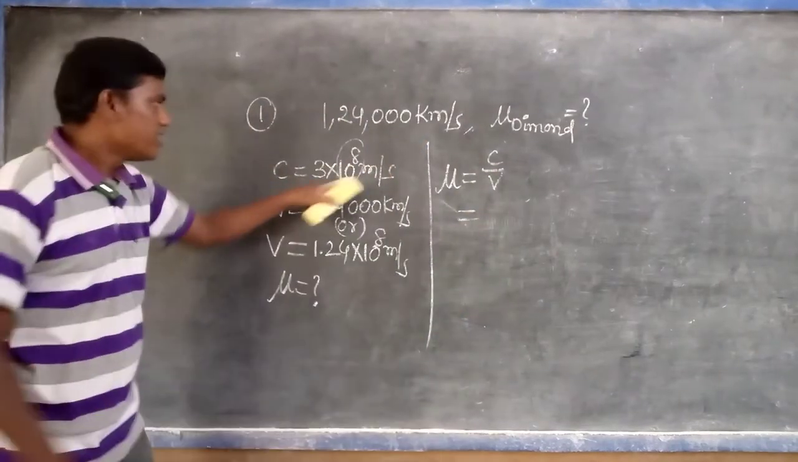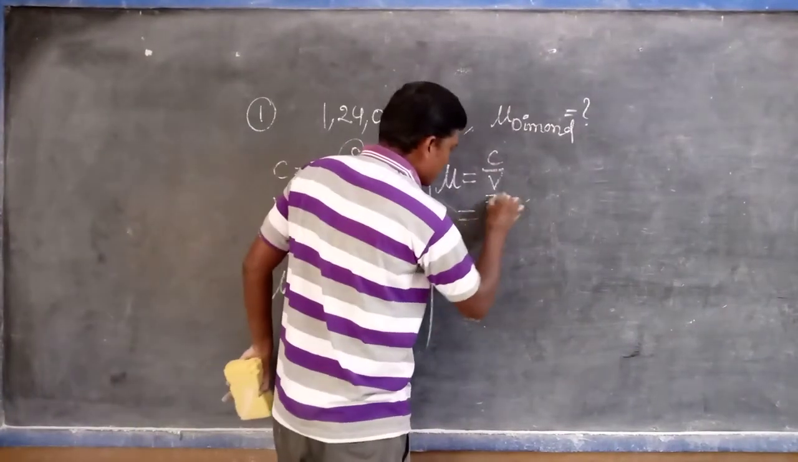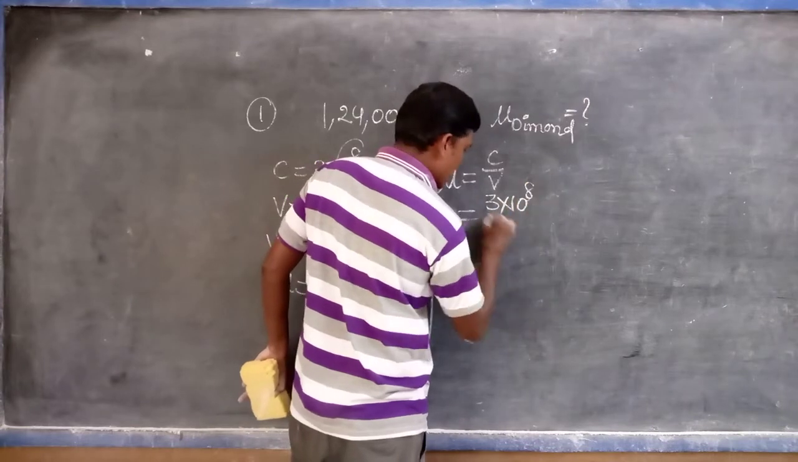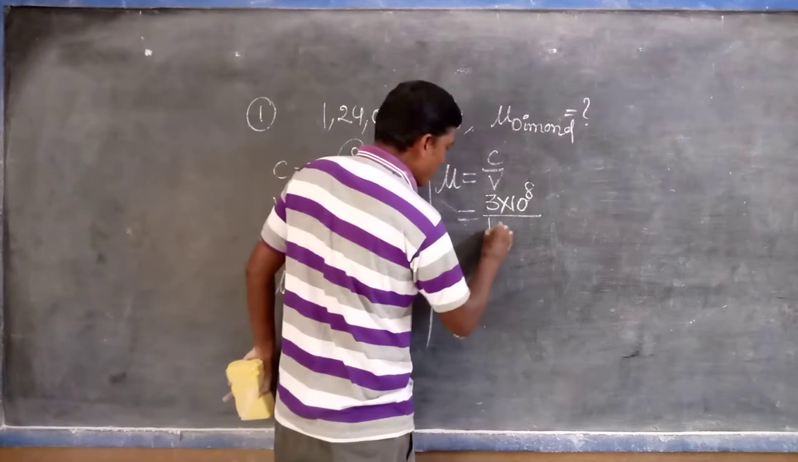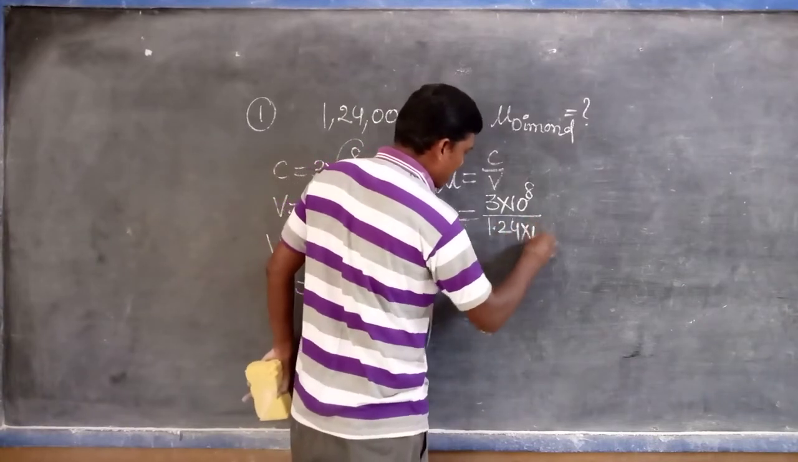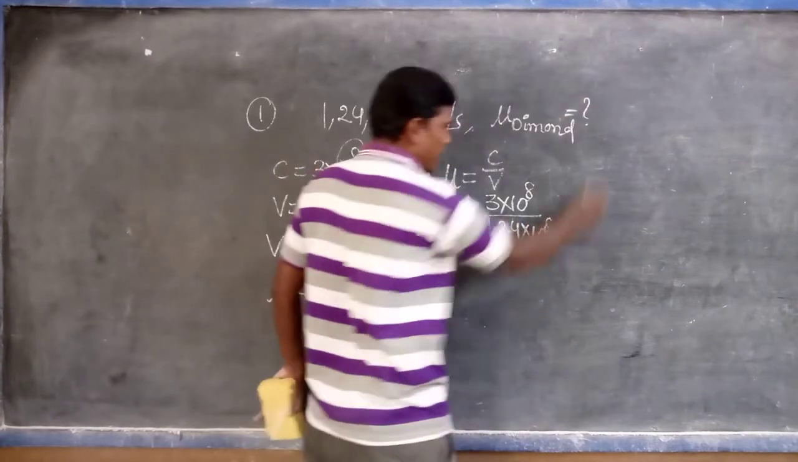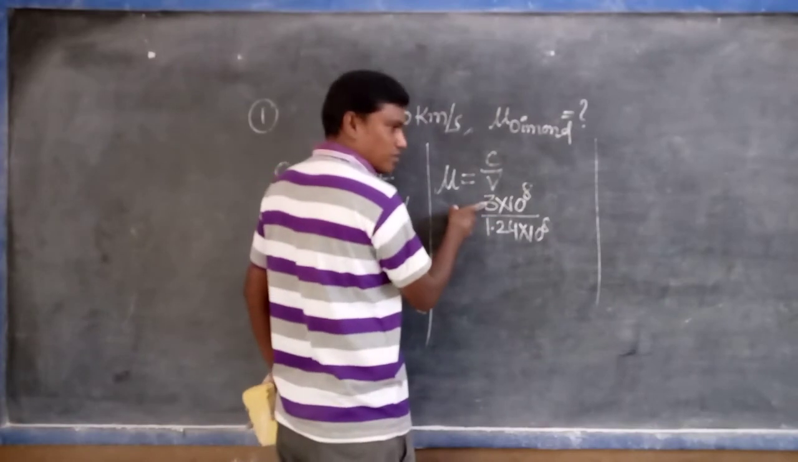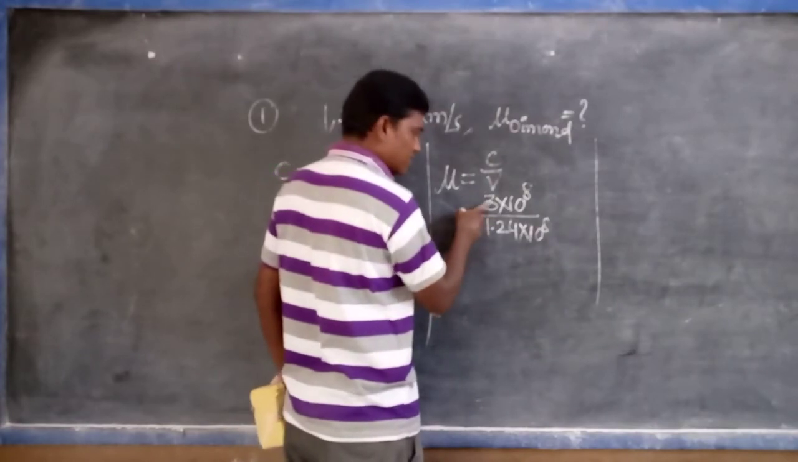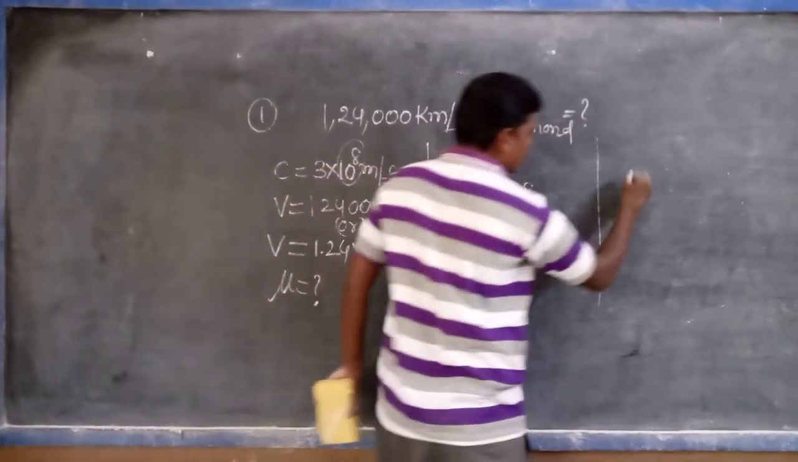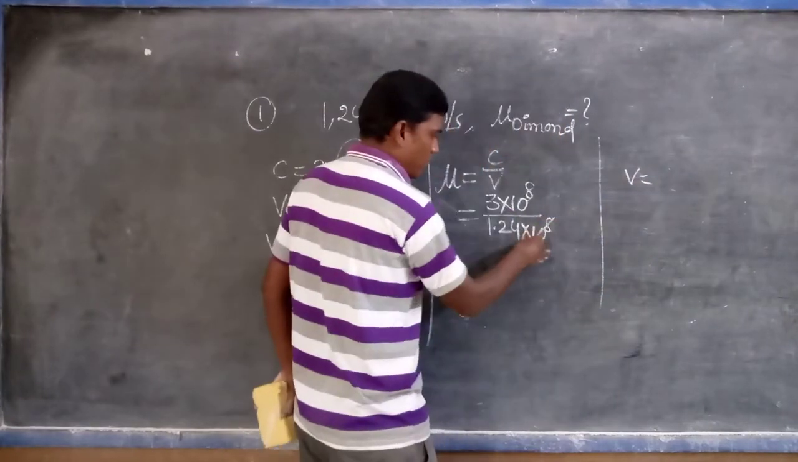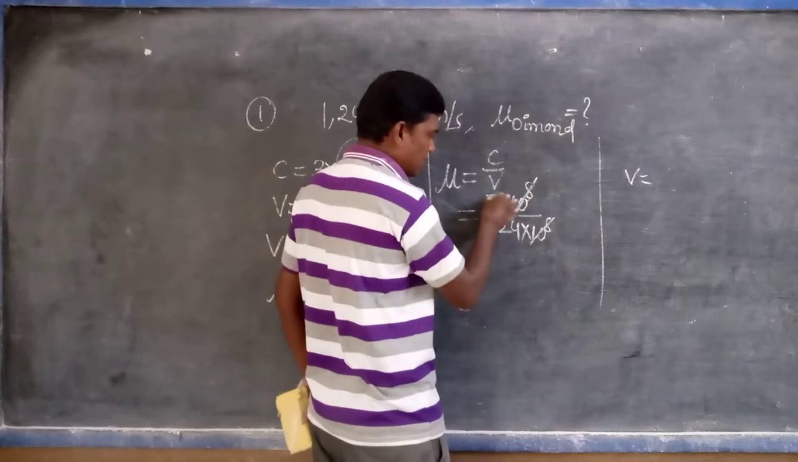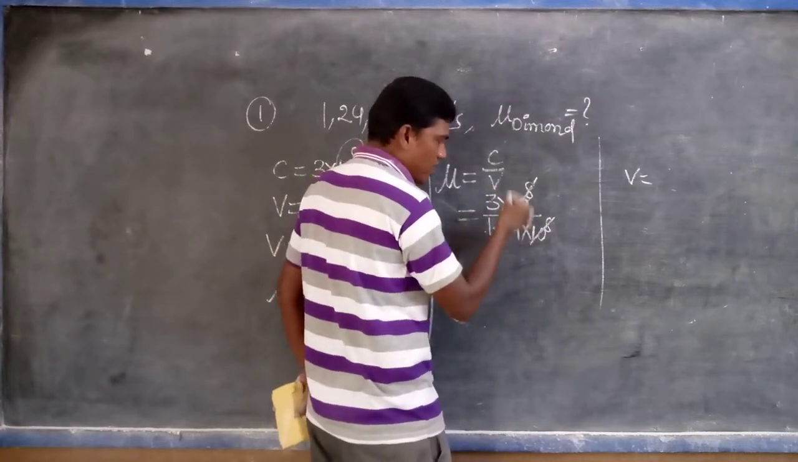What is the C value? 3 into 10 power 8 meters per second. And what is the V value? 1.24 into 10 power 8. So we can divide 3 with 1.24. The 10 power 8 gets cancelled. What is the remaining? 3 upon 1.24.